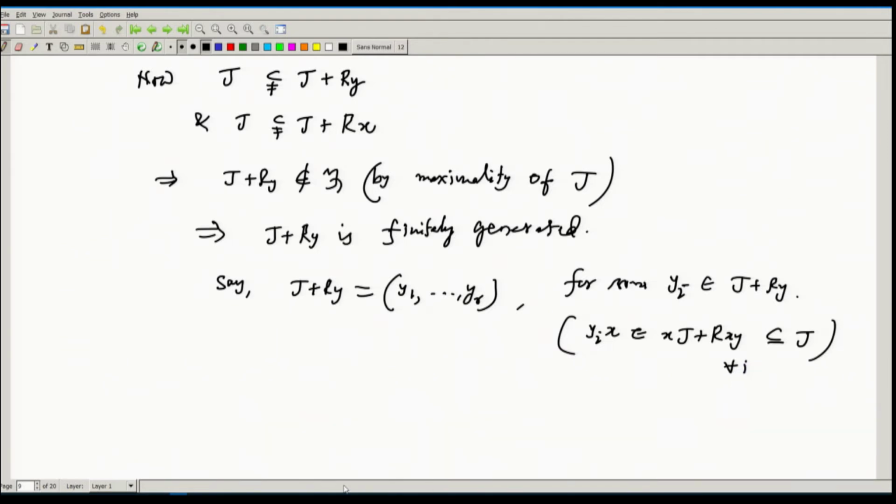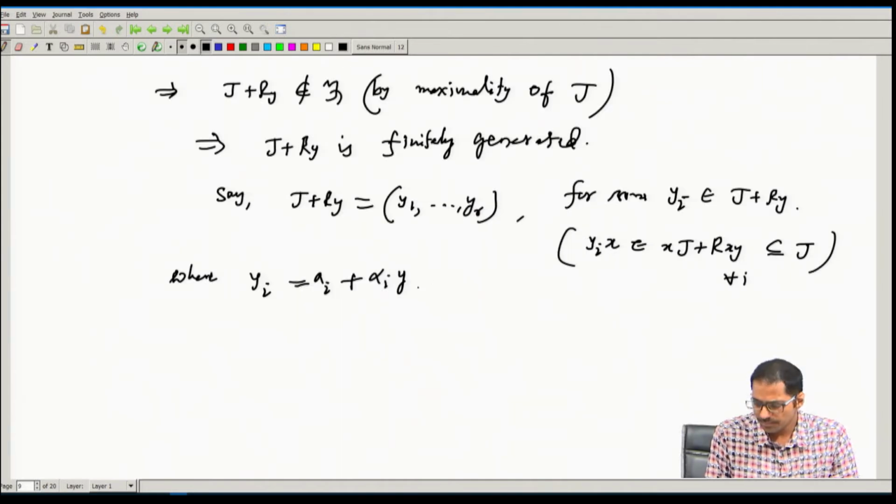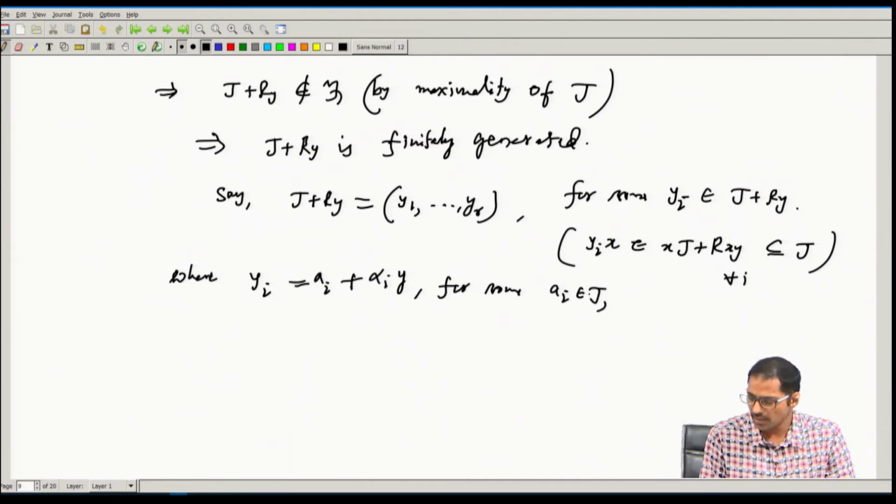Okay. So now each yi belongs to J plus R y, so let us take yi as ai plus alpha i times y, for some ai's belonging to J and alpha i's belonging to R, for 1 less than or equal to i less than or equal to r.